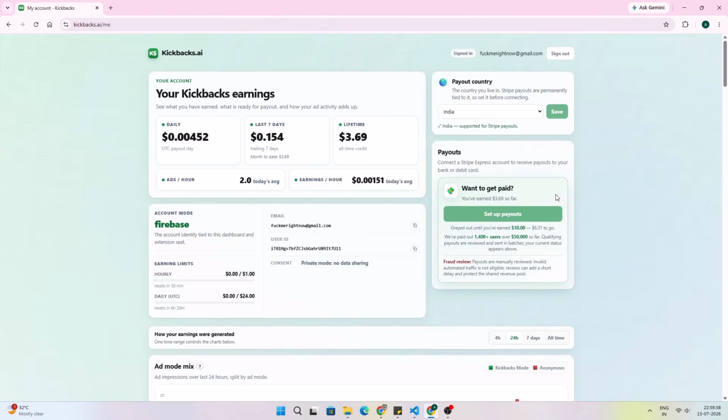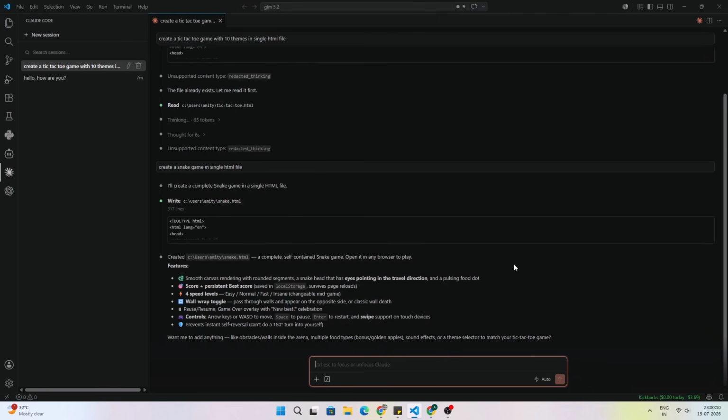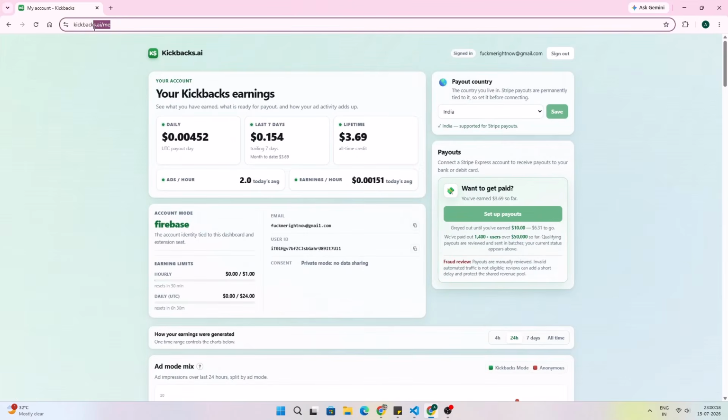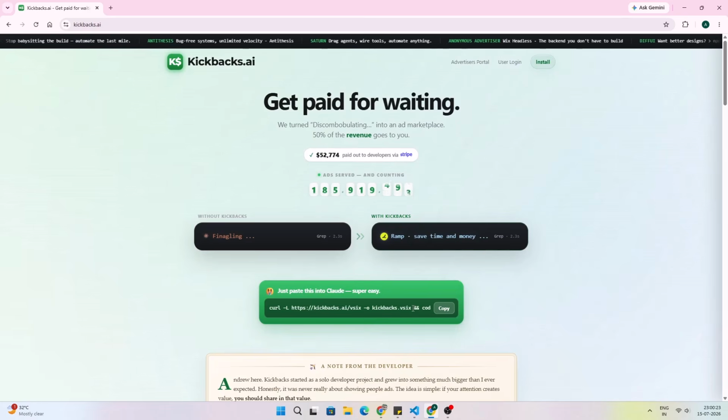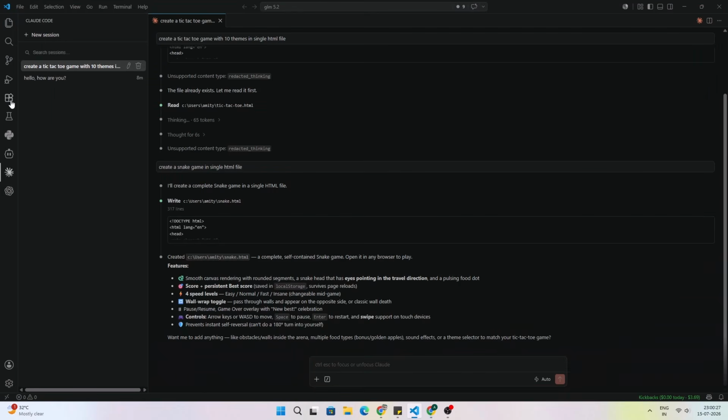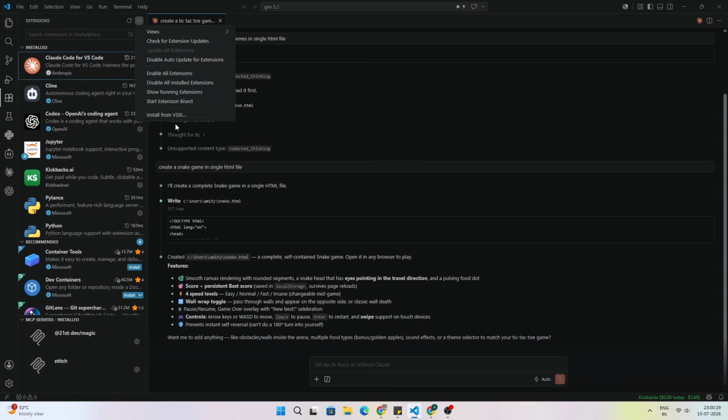And now let's talk about the issues and problems with these extensions. The common problem is the extension not working or the extension not downloading. The downloading has been shown earlier. You need to download the VSIX. Let me show you. You will use this command to download the extension, and then you will manually install it in the extension section, over here, install from VSIX.